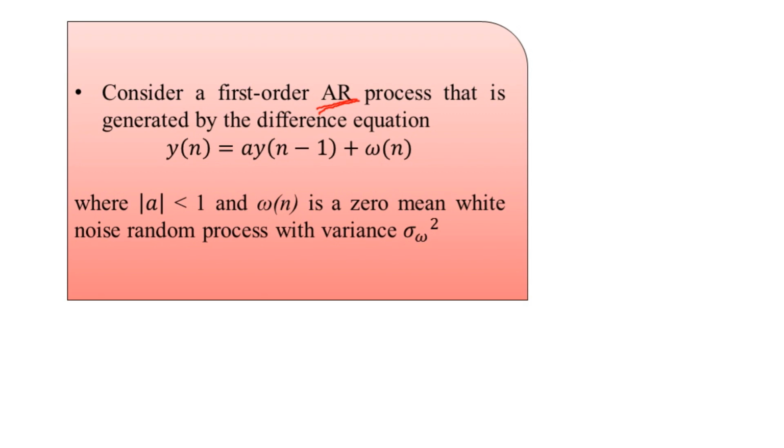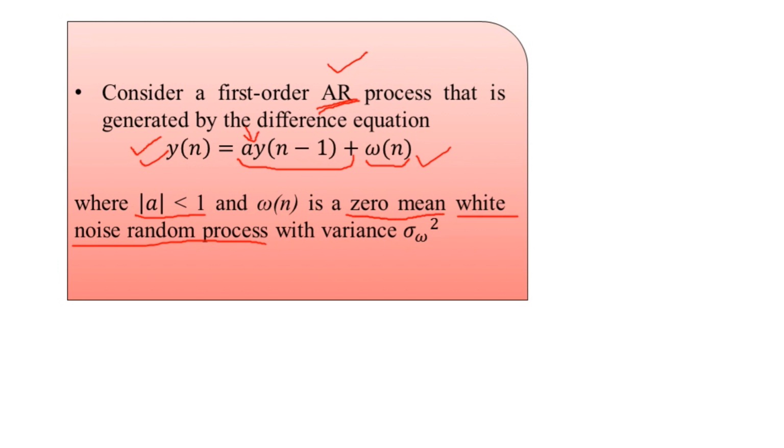The corresponding filter function, denoted H(z), we can recall for the autoregressive random process, and this given process is generated by the difference equation y(n) = a·y(n-1) + w(n). So w(n) is a white noise random process, with the help of which y(n), the intended random process, has been derived, along with the constant a. Here |a| is always less than 1 and w(n) is zero mean.